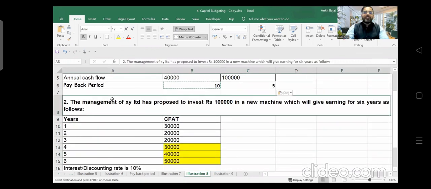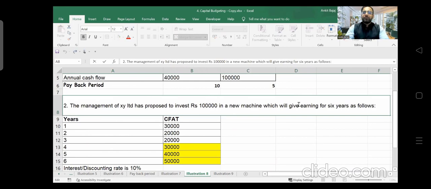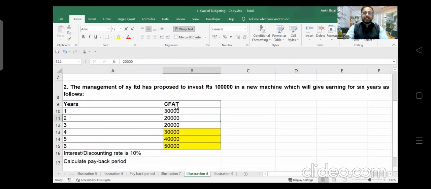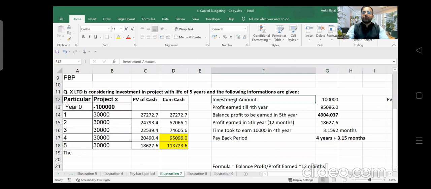Then, the management of XY Limited has proposed to invest 1 lakh in a new machine, which gives earnings for 6 years as follows. Years are given, and cash flow after tax is given. The first year cash flow is 30,000, the second is 20,000, and so on. Cash flows are given. We have to follow the same format, so I will copy this format.